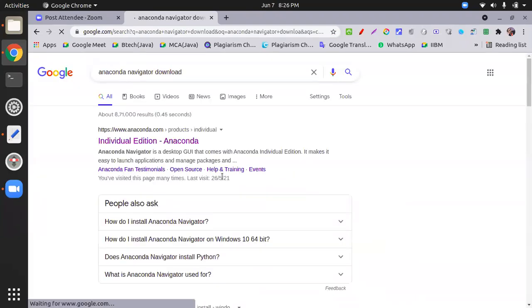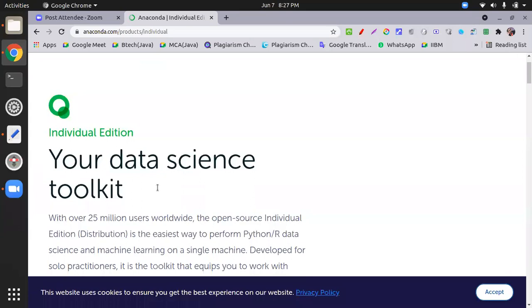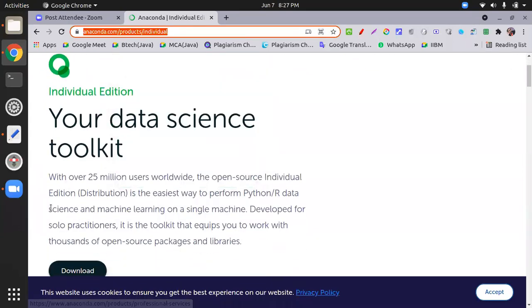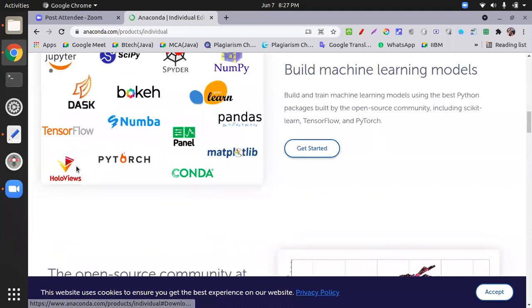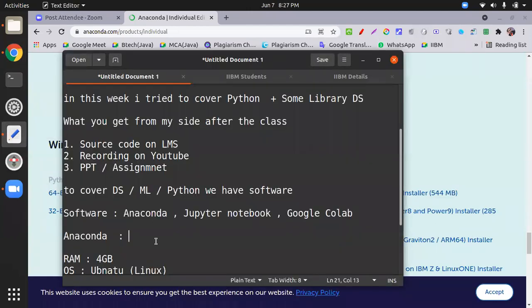This will automatically identify your operating system, and accordingly they give you the link over here. Copy this one, and you find the download section. When you go to download, it will identify what operating system you have and give the installation file accordingly. I put this URL over here.